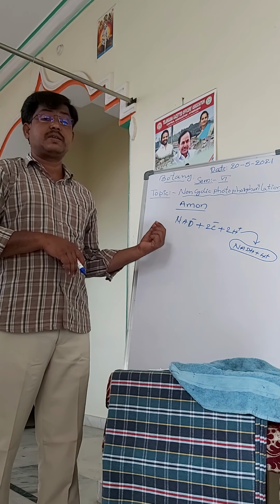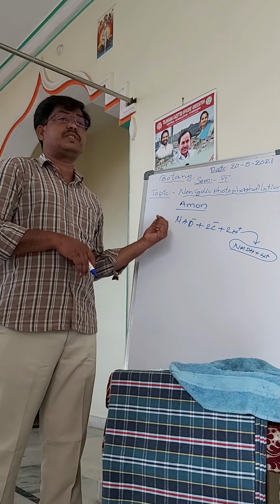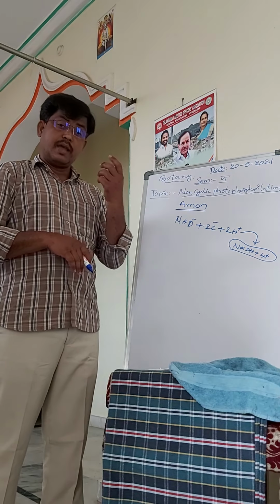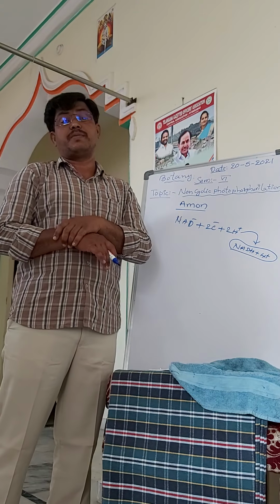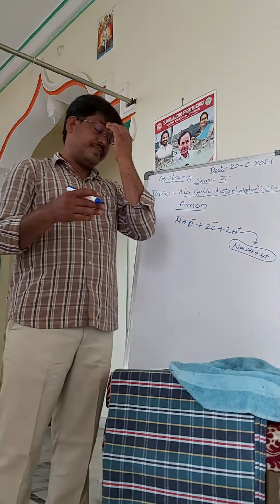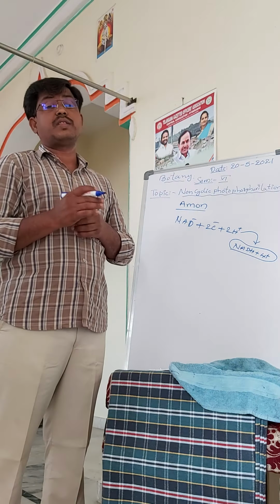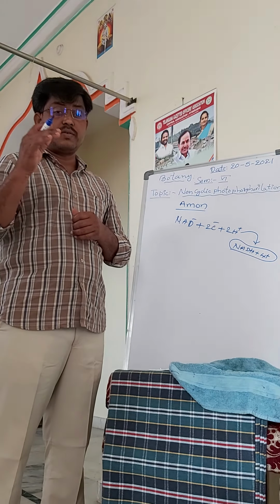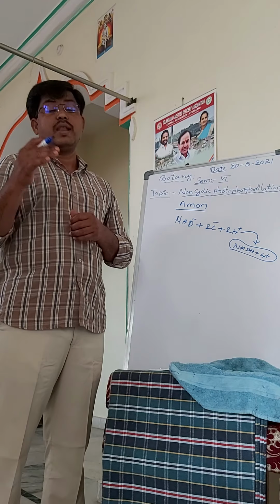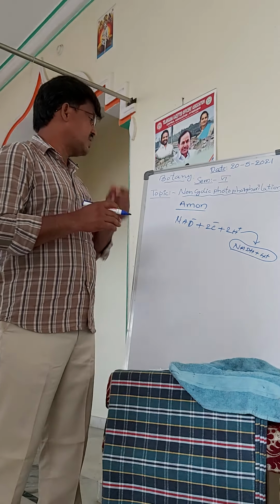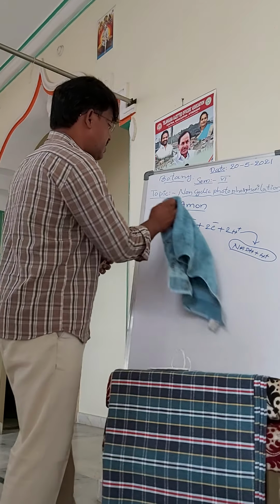The electron deficiency of pigment system 2 is fulfilled by electrons released from the photolysis of water, with magnesium and chlorine ions helping to transfer them. So this is the non-cyclic photophosphorylation theory.